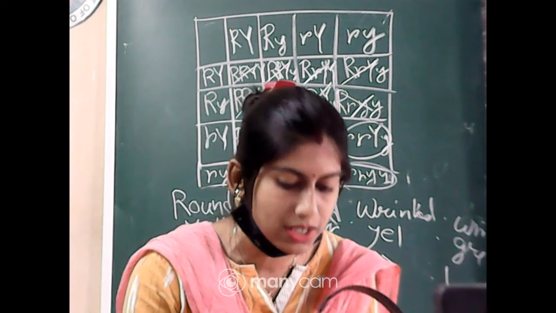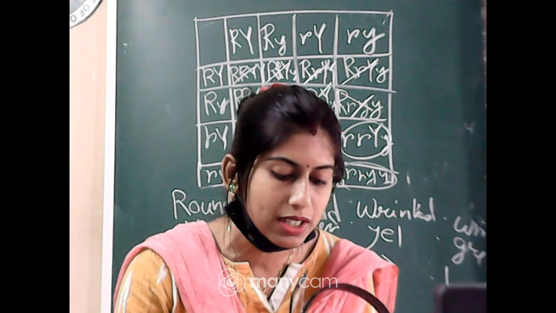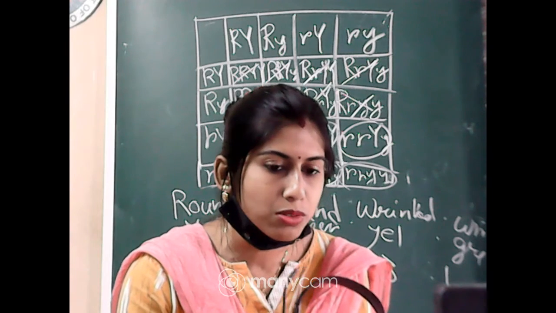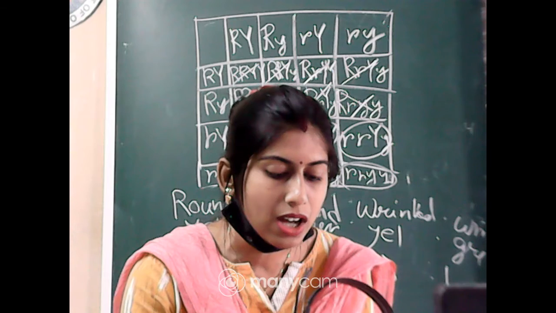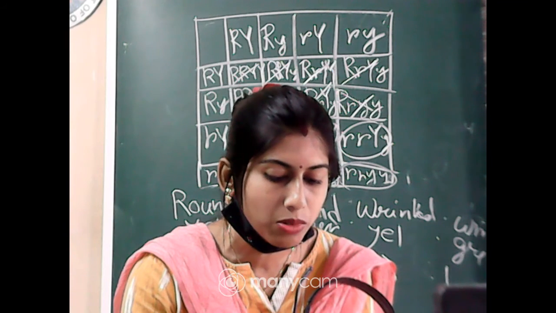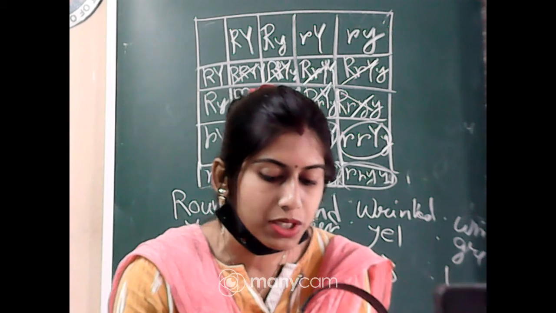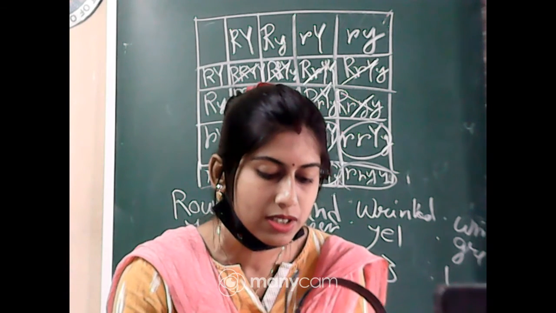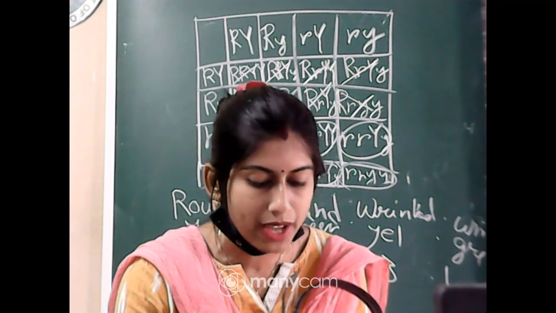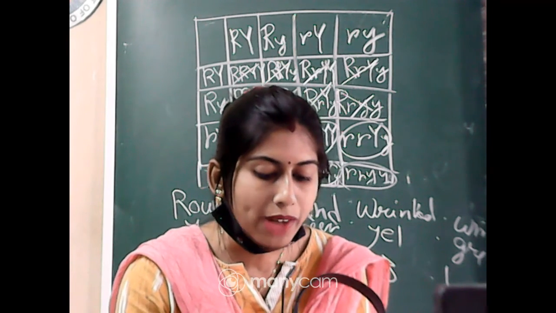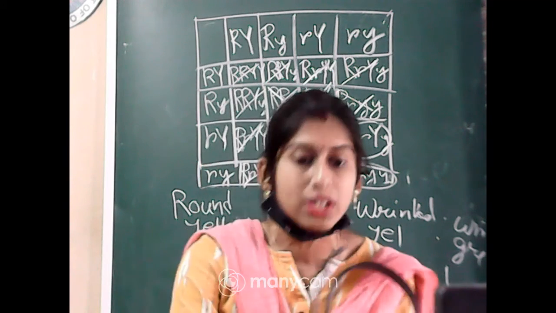If a round, green seeded pea plant, genotype capital R, small y, is crossed with a wrinkled, yellow seeded pea plant, small r, capital Y, what will be the genotype of seeds produced in the F1 generation?